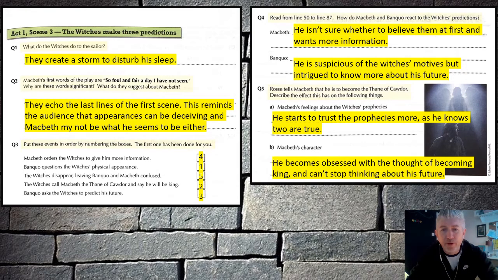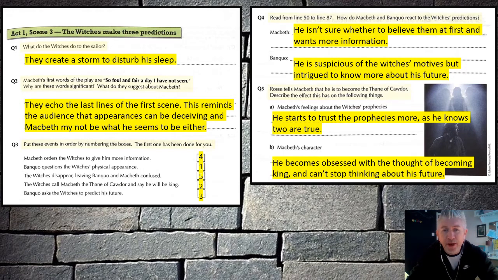Question 5. Ross arrives and tells Macbeth he's the new Thane of Cawdor. What's the effect on Macbeth? So, Macbeth starts to trust the witches' prophecies more as he knows 2 of them are true. So he knows that they were telling the truth about him being the Thane of Glamis, and now it's turned out to be true that he's the Thane of Cawdor.